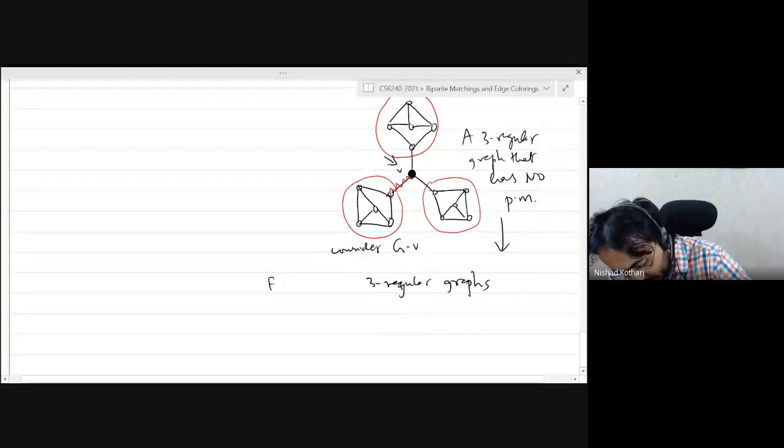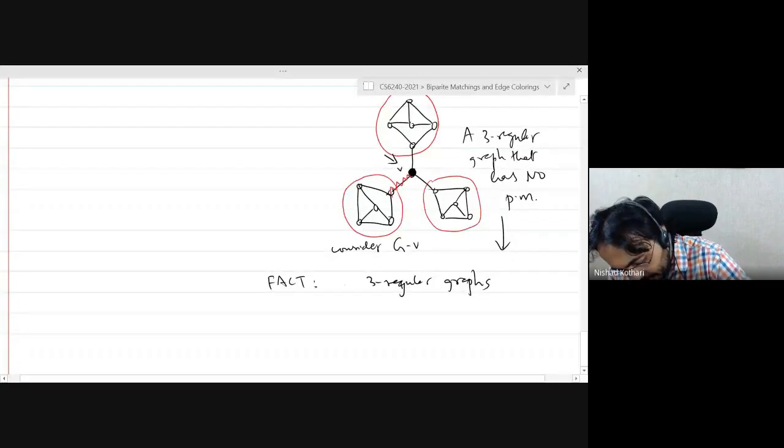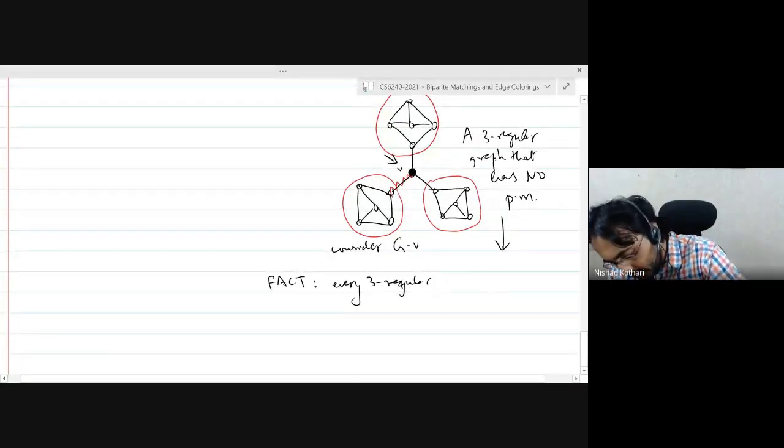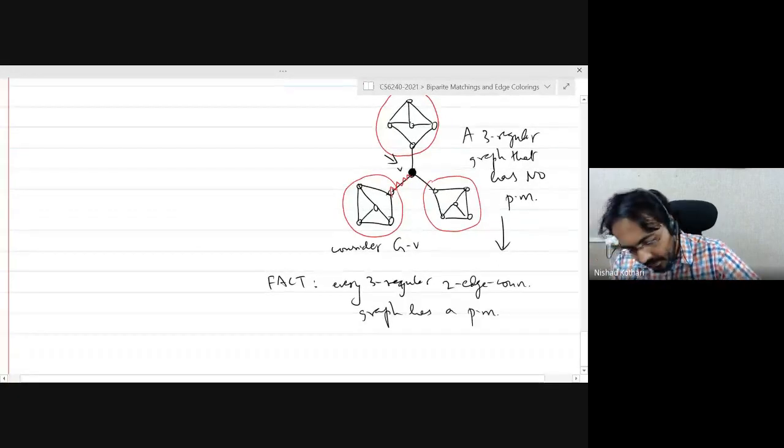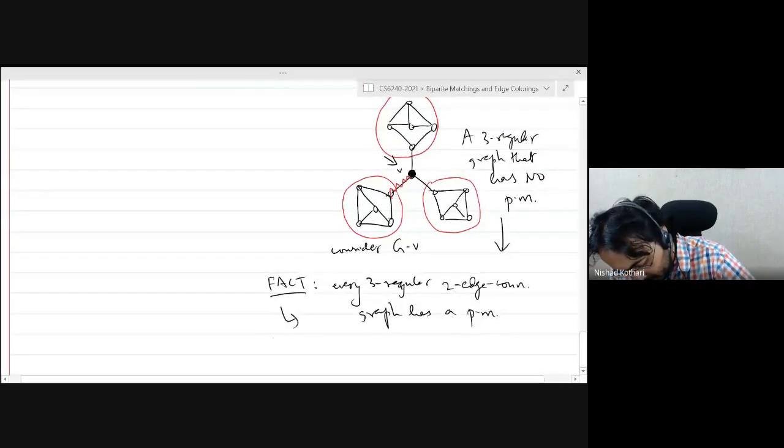So fact: every three regular two-edge-connected graph has a perfect matching. This we will prove in the next module.